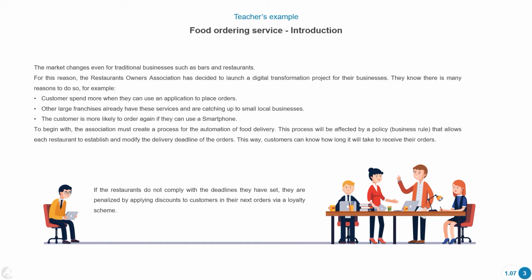So people can go online, open their application or open the website and place their orders there. And besides, another important thing is that they're telling me that each restaurant can set up the amount of time that they need to invest in the preparation of these orders. And the customer is going to know how much time it's going to take for the order to be delivered. Besides, another very important point that I read here is that if a restaurant doesn't comply with these deadlines, they're going to be penalized. So we have to take all of this into account. I'm going to continue reading the scenario.